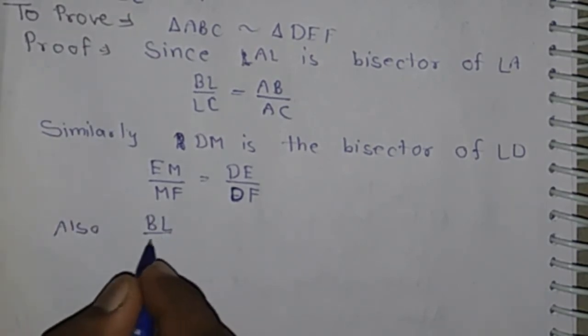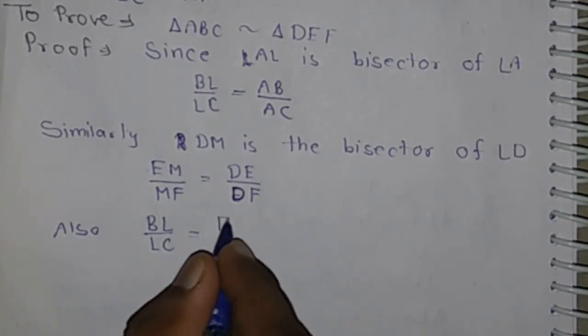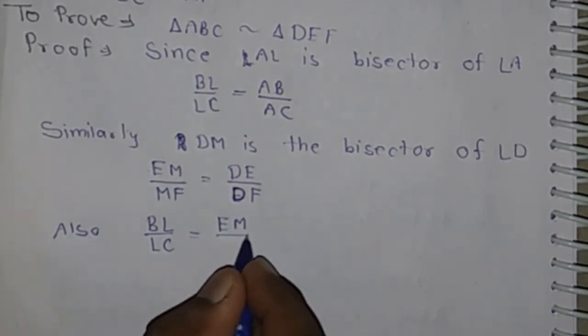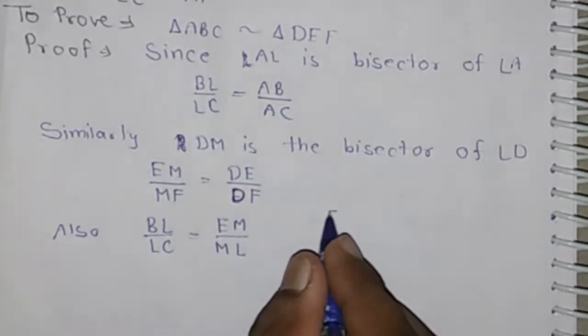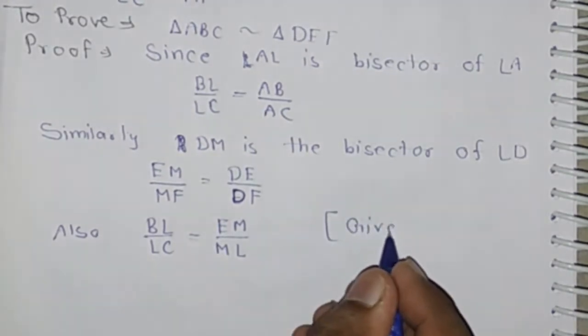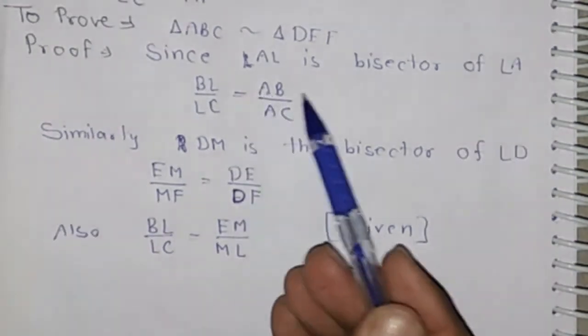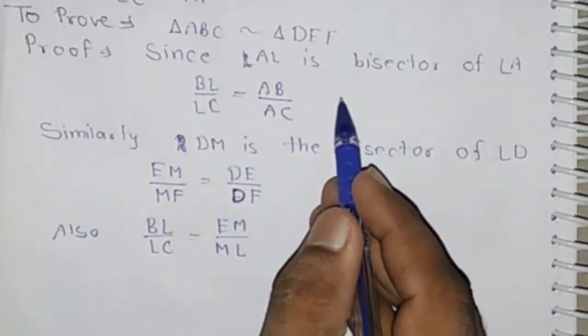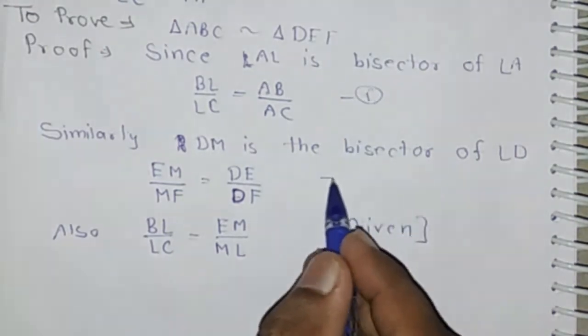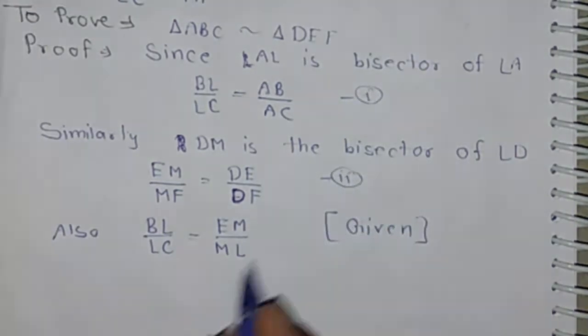Now since BL by LC is equal to EM by MF, it is given in the theorem, then the value of BL by LC is AB by AC. Let it be first, and EM by MF is DE by DF, second.